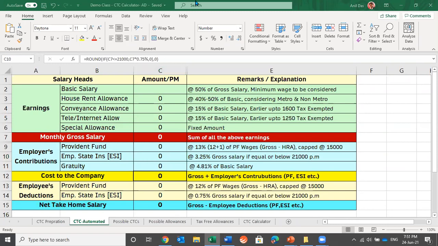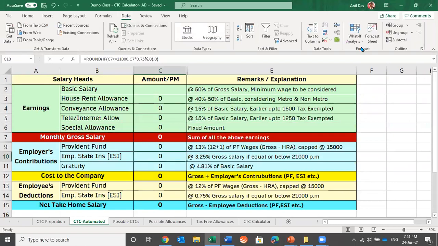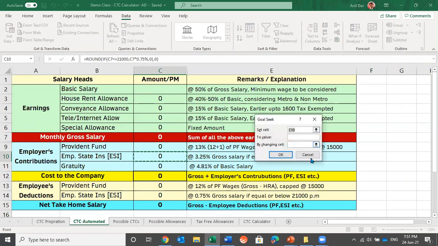So there is an option by the name of data. Go into data. Under data, you will find an option by the name of what if analysis. Under what if analysis, select the goal seek option. I have selected the goal seek option. Goal seek is asking me 3 things.